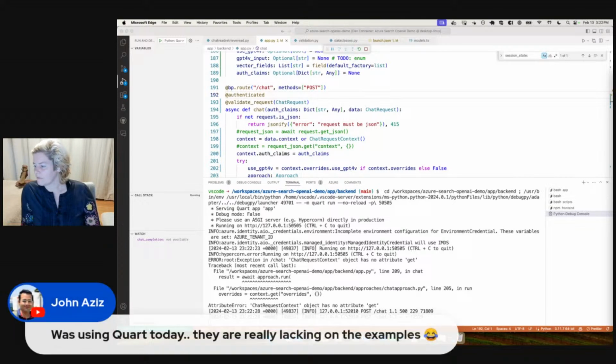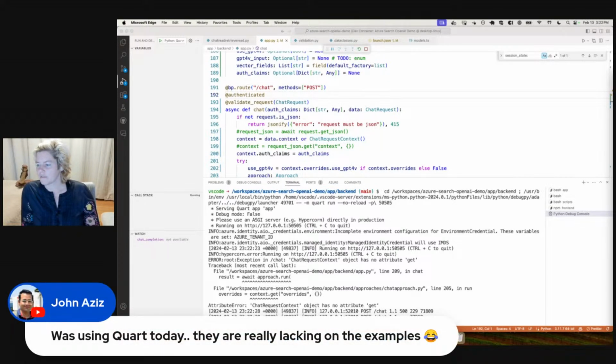Yeah, another good comment from John was using Quart today. They really lack on the examples. That's true. It doesn't have a big community yet. I mean, generally the Pallets community is actually pretty small. Please do, John, join our Discord, the Pallets Discord. I say our Discord because I work on Flask-SQLAlchemy sometimes, and there's actually a discussion happening about Flask-SQLAlchemy just today. So yeah, we could use more folks in the community.